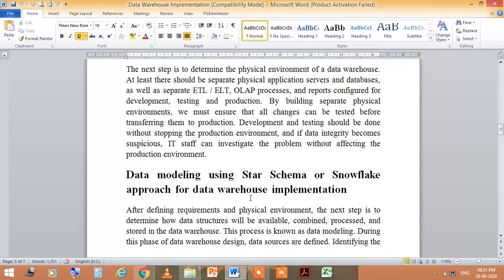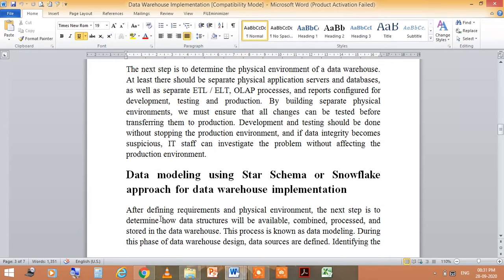Next is data modeling using star schemas or the snowflake approach for data warehouse implementation. After defining requirements, what will be the next step? The next step is to determine how data structure will be available, combined, processed and stored in the data warehouse. That's why implementation is not so easy.